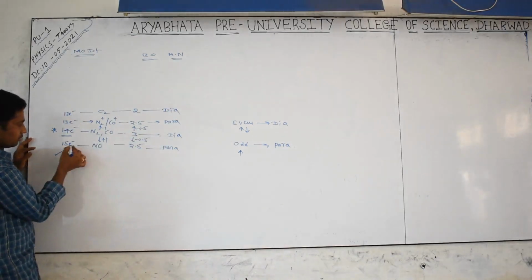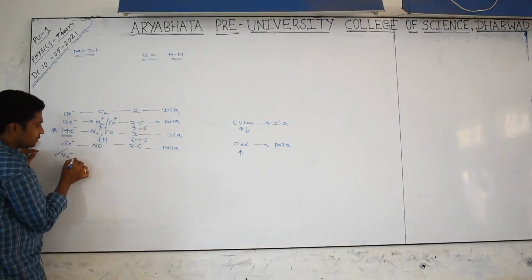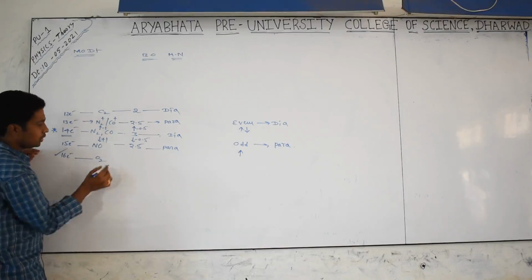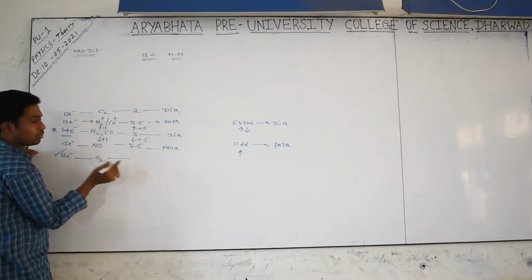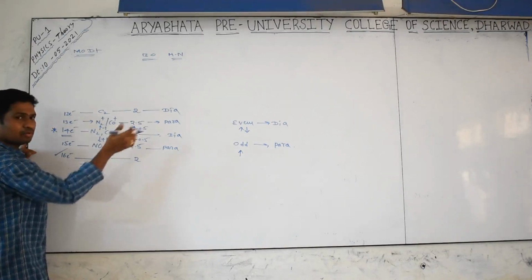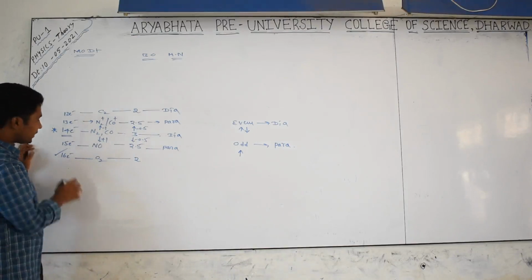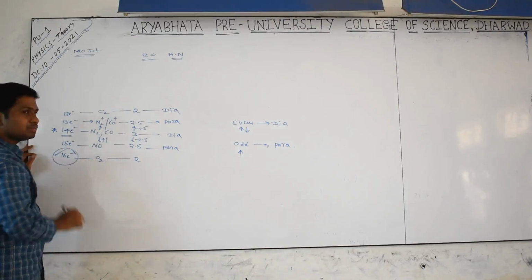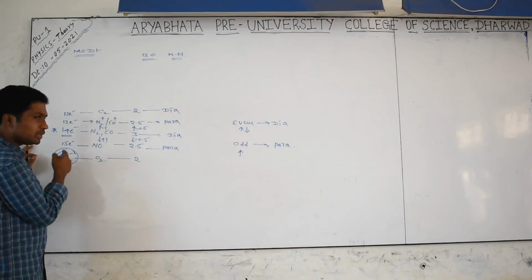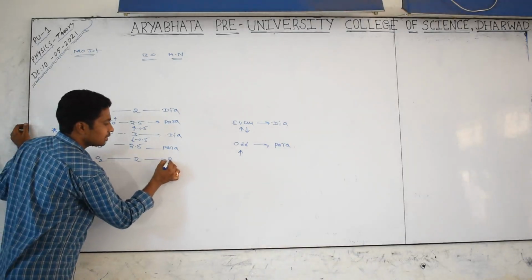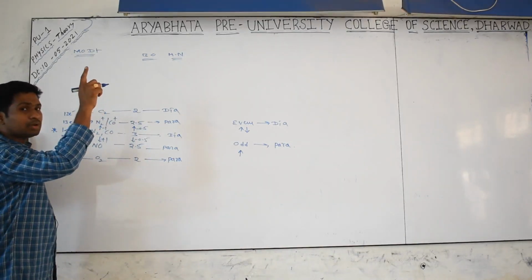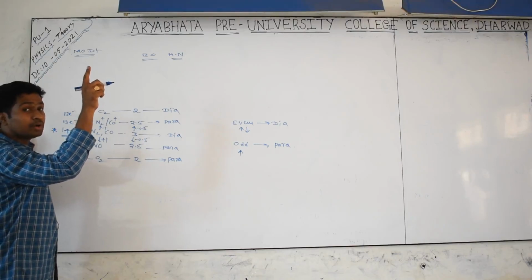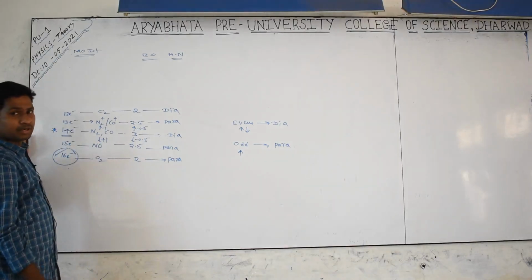Now we come to here, 15 to 16, 1 electron improvement. Can you give me an example? O2. Yes, what is coming? For improving 1 electron, bond order decreases by 0.5. You check it just now, O2 molecule bond order is 2. But it is an exceptional case. The species which are containing 16 electrons, even though it is an even number, coming which character? Paramagnetic. Once go to the O2 molecular orbital diagram and 2p orbitals, pi 2p, pi star 2px1 and pi star 2py1. 2 unpaired electrons are coming, that's why it is of paramagnetic nature.